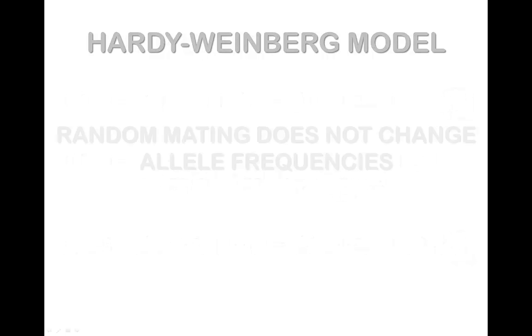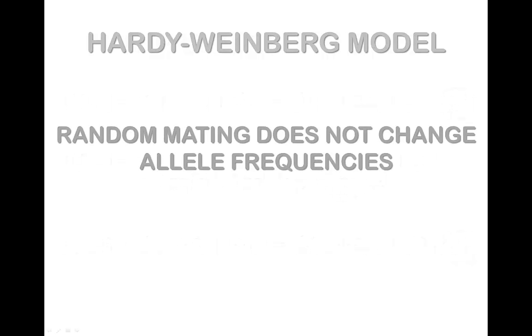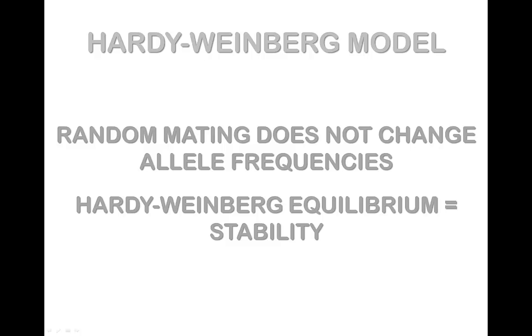So this is the most important lesson from the Hardy-Weinberg model. Random mating does not change allele frequencies. Therefore, Hardy-Weinberg equilibrium implies stable allelic frequencies, the opposite of evolutionary change. In the next lecture, you will learn more about implications of the Hardy-Weinberg model.